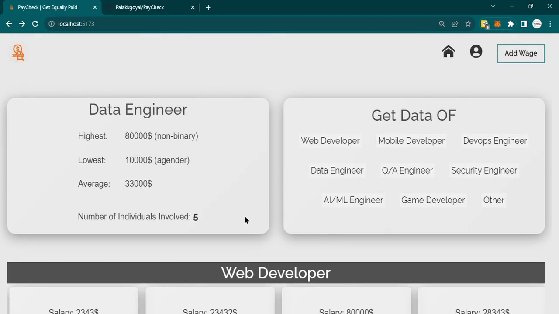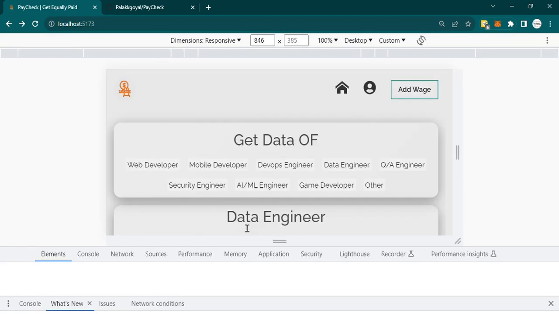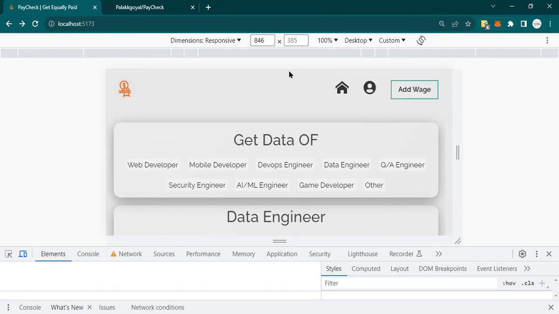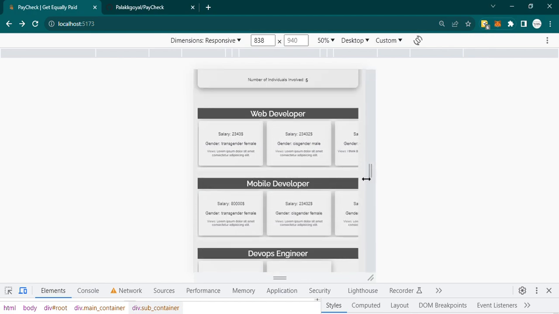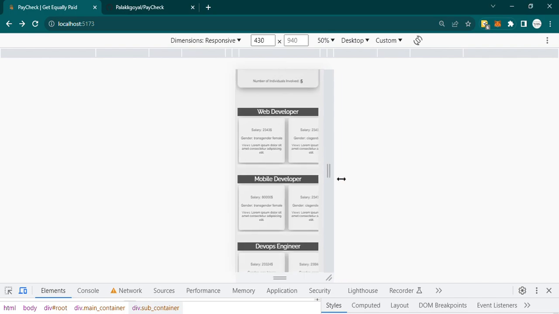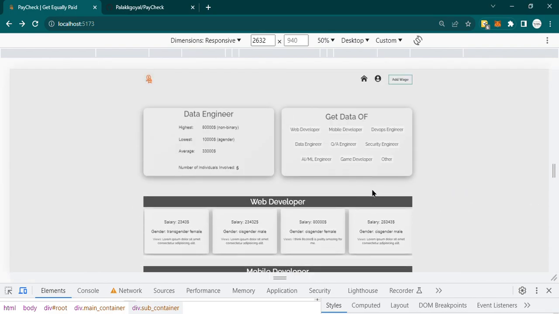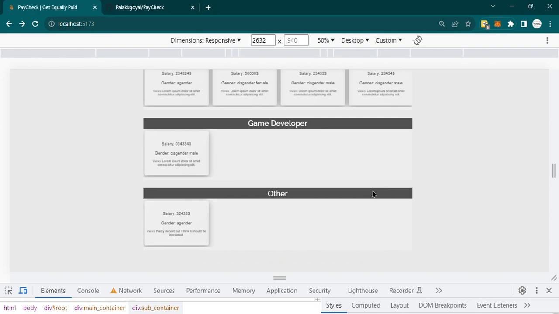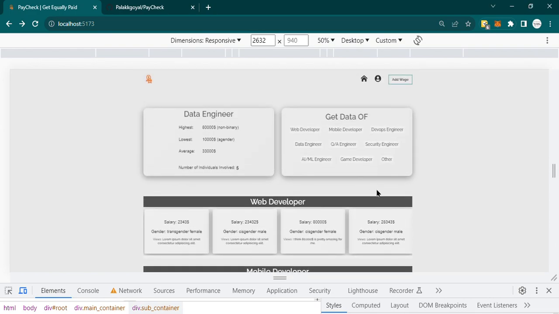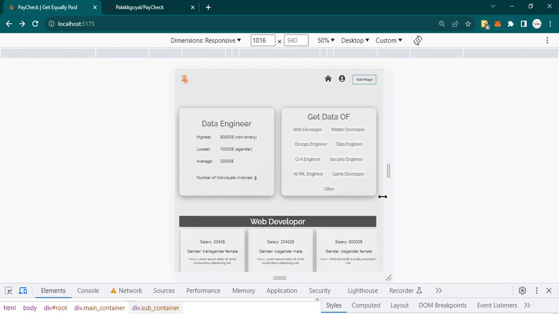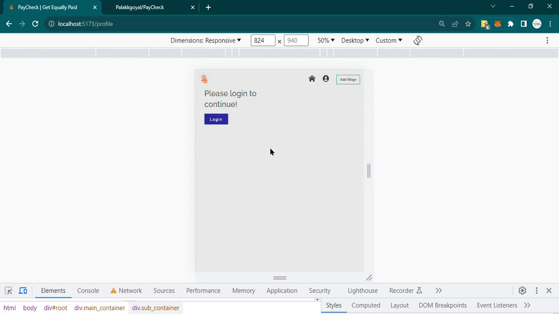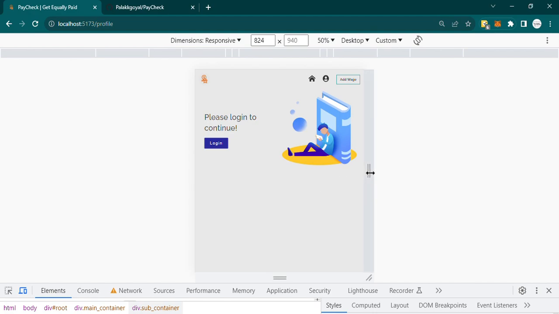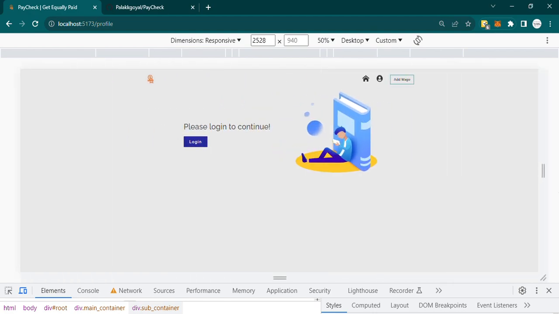The project is also responsive. Let me show you that it is really responsive. It contains a lot of fields. This page is also responsive, like this is loading. Please log in to continue.